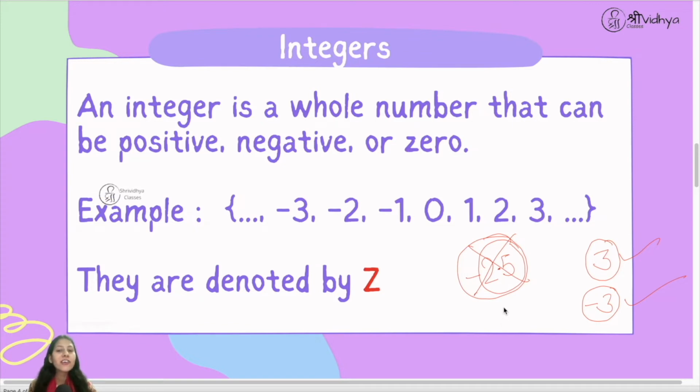So this thing you need to take care. Now integers are denoted by capital Z if we write them in the short form. We don't denote integers by capital I, because with capital I we are going to represent some other numbers which you will study later. Z comes from a German word zahlen, which means to count.